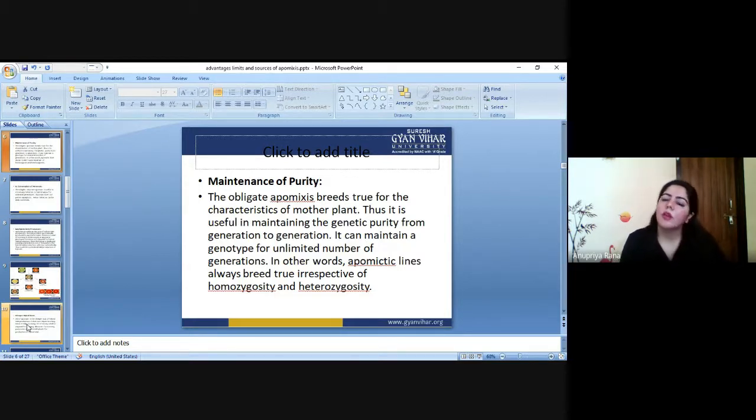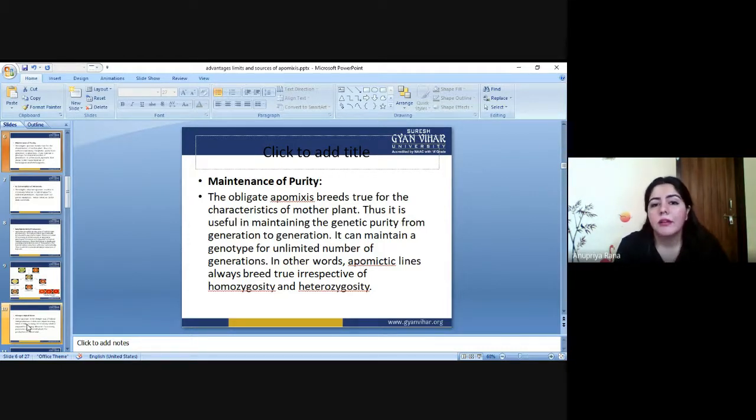Likewise, if we are producing a seed with the process of apomixis, we have to maintain its purity. For maintaining purity, we need the obligate apomixis to be true to the characteristics of the mother plant.